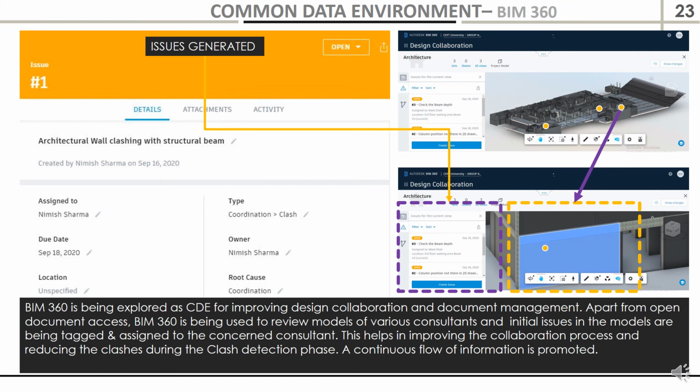The common data environment of BIM 360 was used, which helped in design collaboration and coordination among the stakeholders. The stakeholders could also identify the clashes among each of the various disciplines, and the quality check by the BIM coordinator could be made easily.